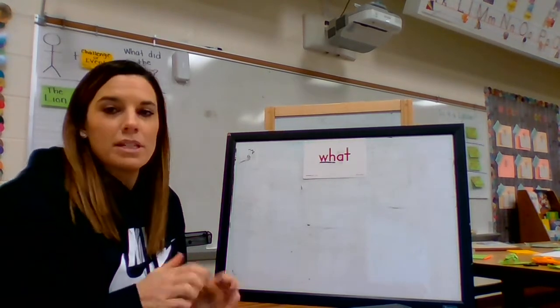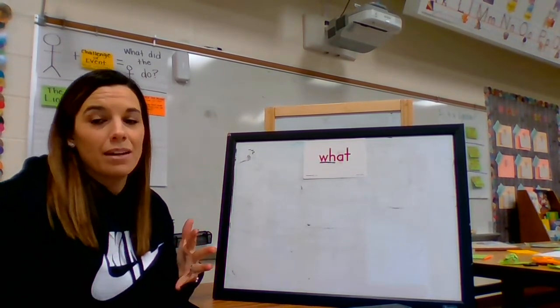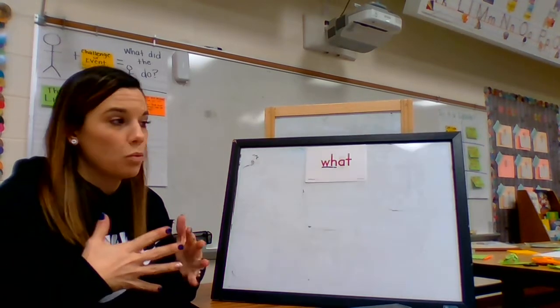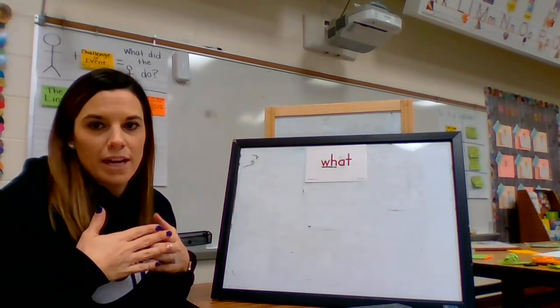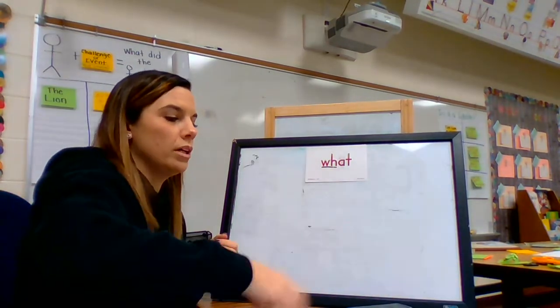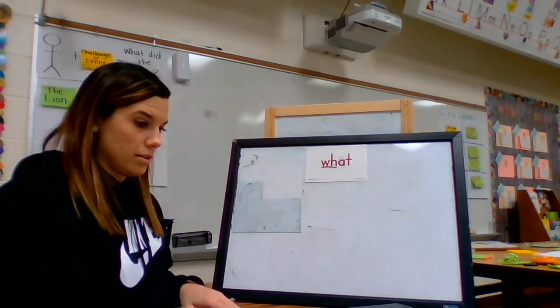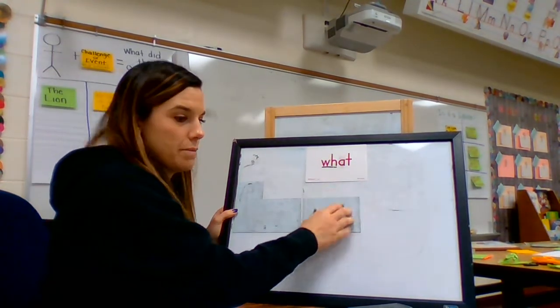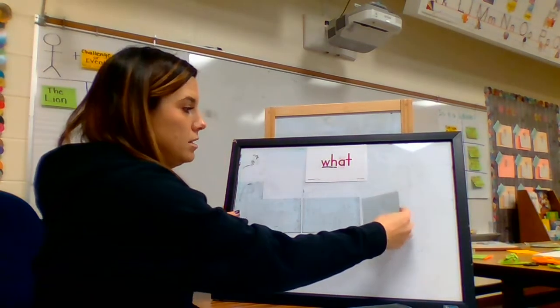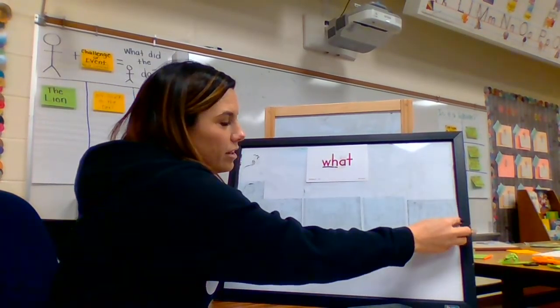The sentence I'm going to make for this word is, what time is it? Again, the word what is a question word. I'm asking a question to find out information. What time is it? So, my uppercase letter frame, what, time, is, oh, I don't think I can fit.